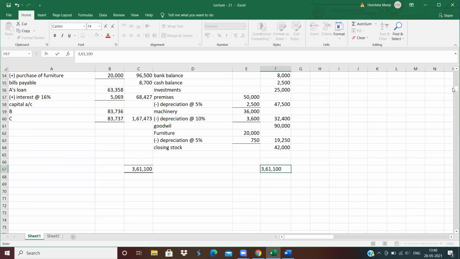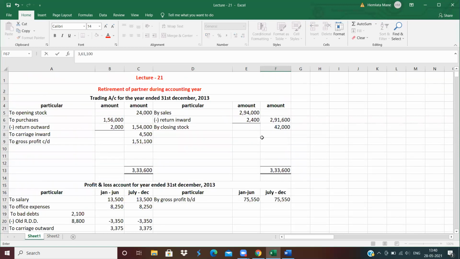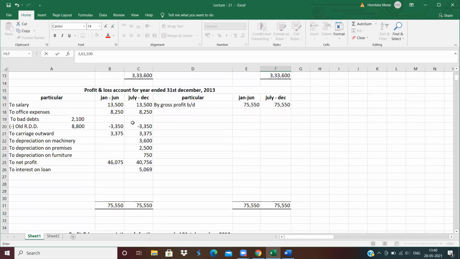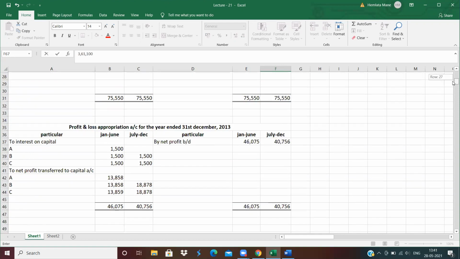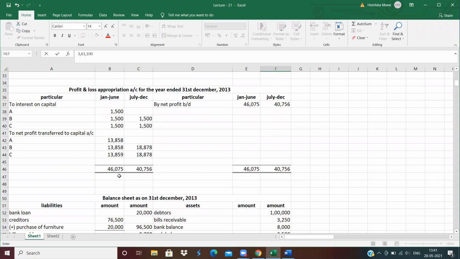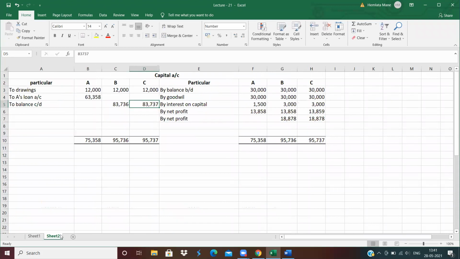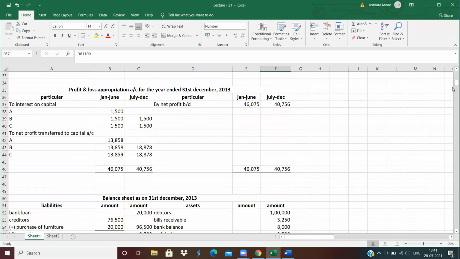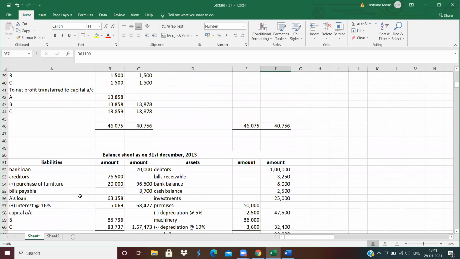Clear? How to solve the problem? First, we close the trading account. Difference distributed between these two. Then we close only the first column. Why? Because here we need to find out the interest on loan. Then we close the first column of the appropriation account. Then we close the account and balance transfer to loan. This loan is transferred to the liability side.